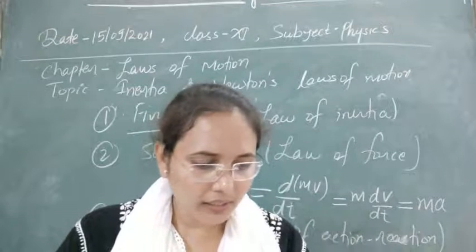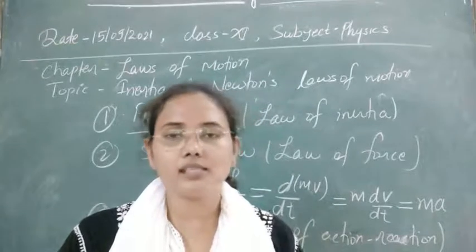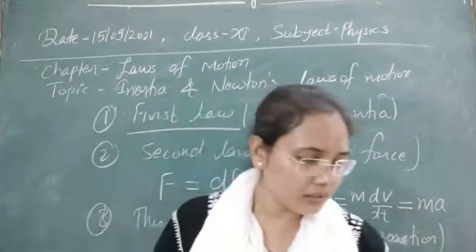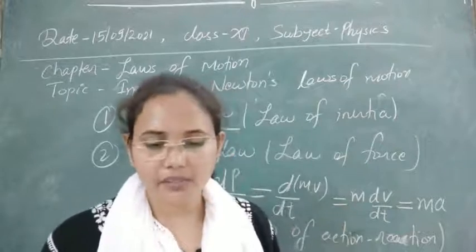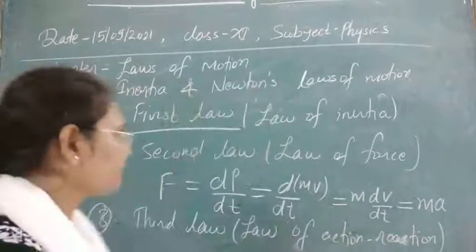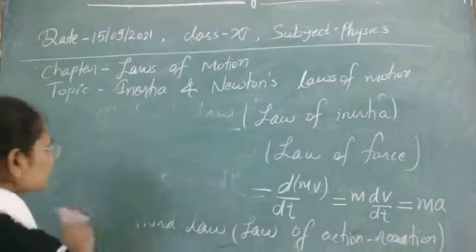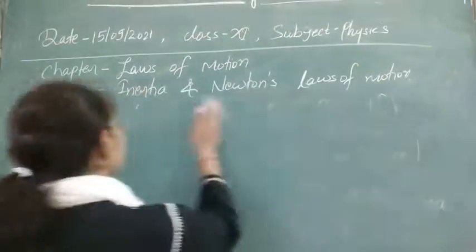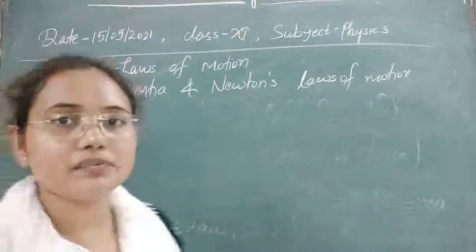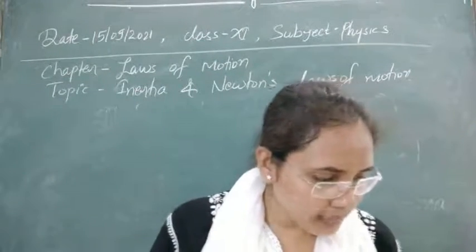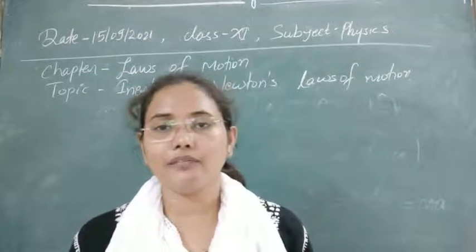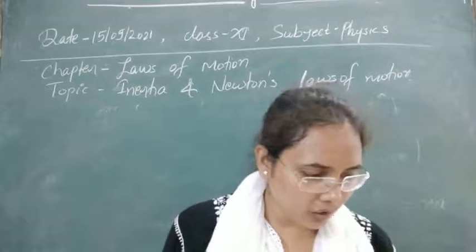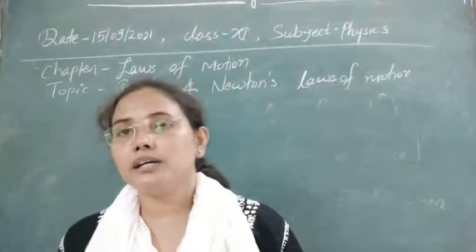Now let's see the next concept: some applications, or some examples, of Newton's laws of motion. Let's start the examples with inertia. So we will start our examples with the concept of inertia. The first type of inertia is inertia of rest. As we have defined inertia of rest, let's see some examples.